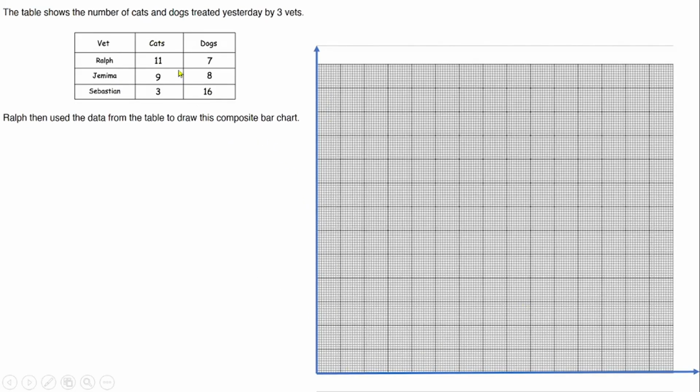To choose our scale, don't forget that Ralph treated 11 cats and 7 dogs, which together gives us 18. Jemima treated 9 cats and 8 dogs, and added together that gives us 17. Sebastian's 3 plus 16 gives us 19. So the highest frequency here should be 19.